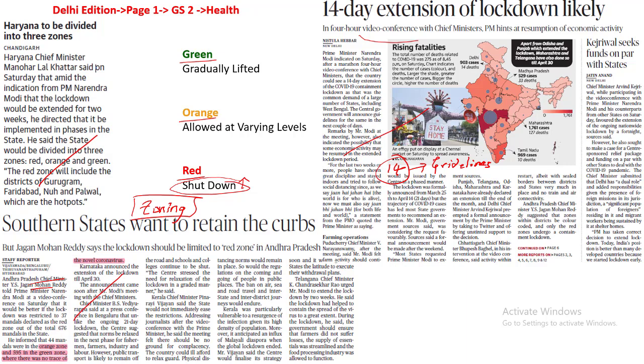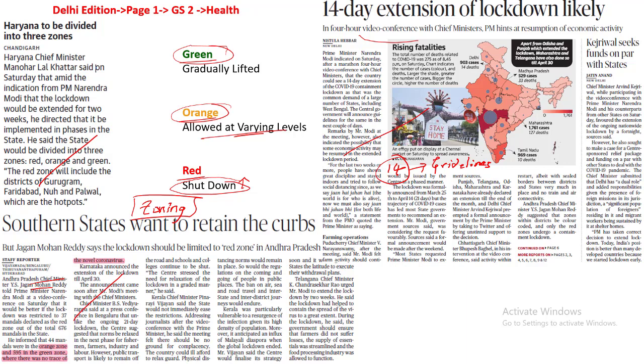Then there are those districts which are given the orange code. What is this orange code? Basically, under this, restrictions can be allowed but at varying levels. This is not completely isolated, but a few clusters and pockets are allowed to function prospectively. And then we have the green color code which is given for a specific region. What is this green color code? This region is where there are no instances of COVID-19 patients or they have completely recovered.